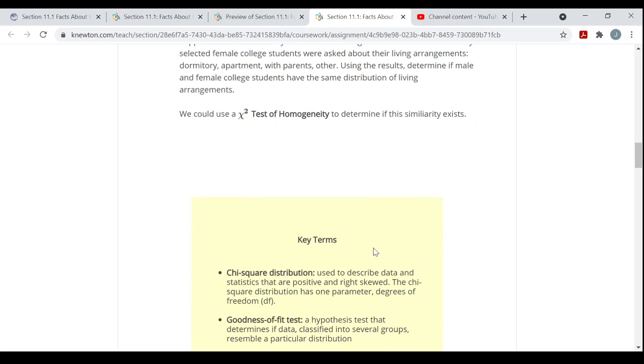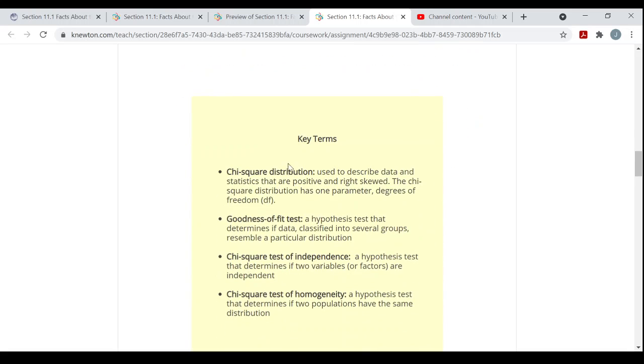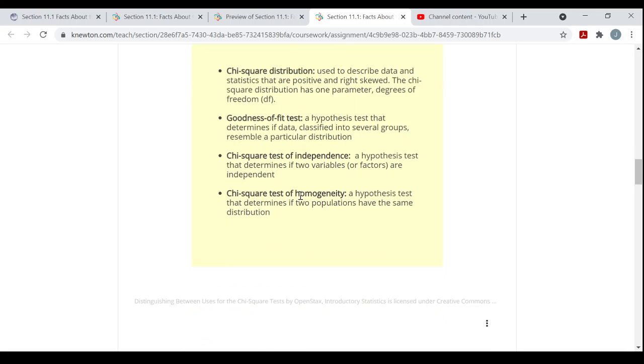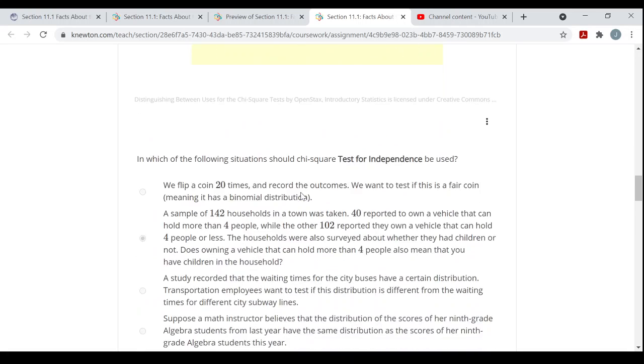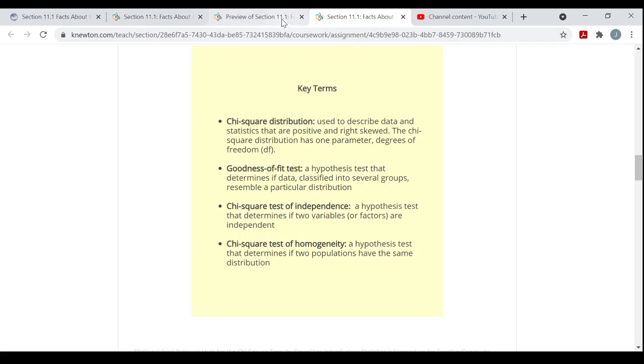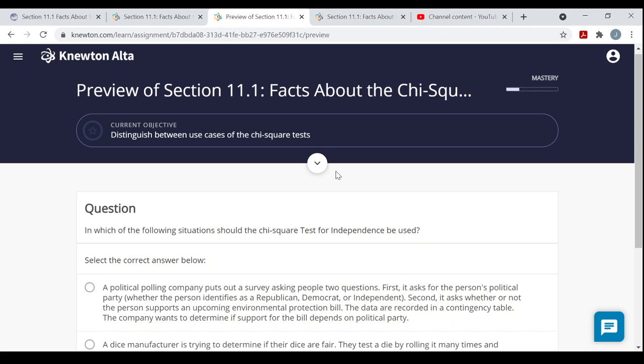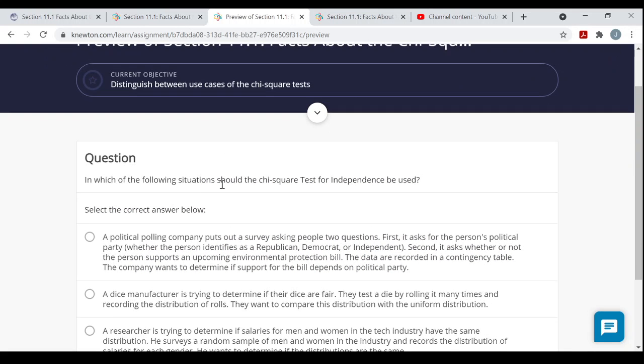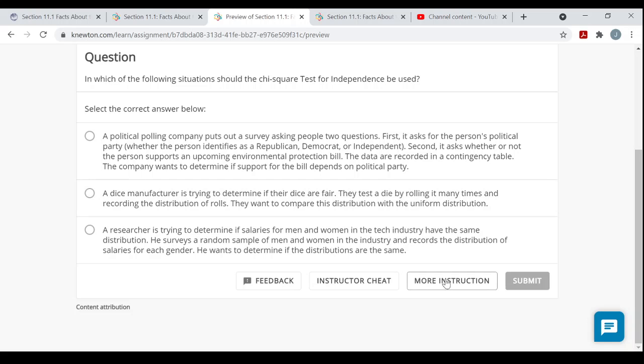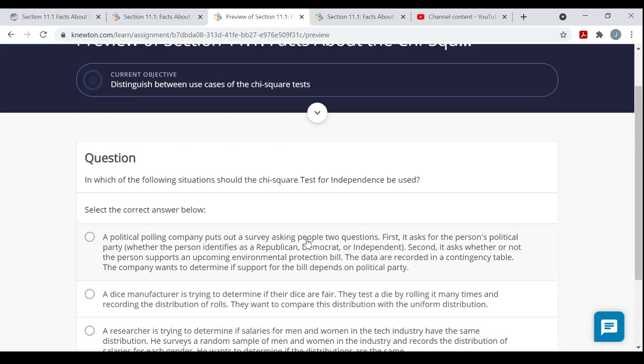And again, some key terms, the different types of tests. Again, hopefully you've seen the videos where I've gone over the introduction to the properties of a chi-square distribution, so I'm not going to get into that. Then they have some more problems and stuff. Okay, so let's get back to the question. So again, here, if you want, click on more instruction yourself. You'll basically see what I just read through to you.